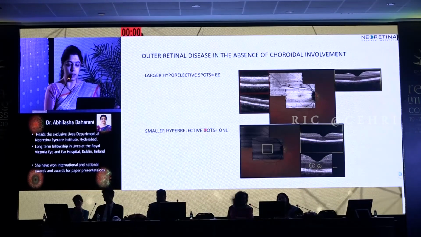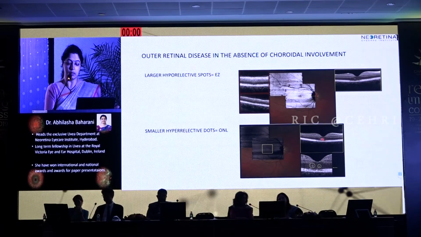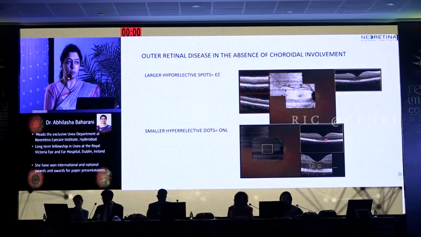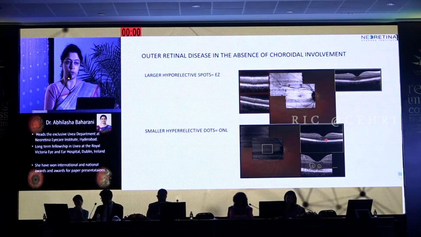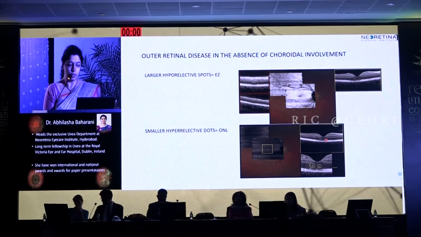And what are the smaller hyperreflective dots? Now these dots are localized in the outer nuclear layer, and they are probably the metabolic products of the photoreceptor layer. So these two findings point out that it is an outer retinal disease in the absence of choroidal involvement.